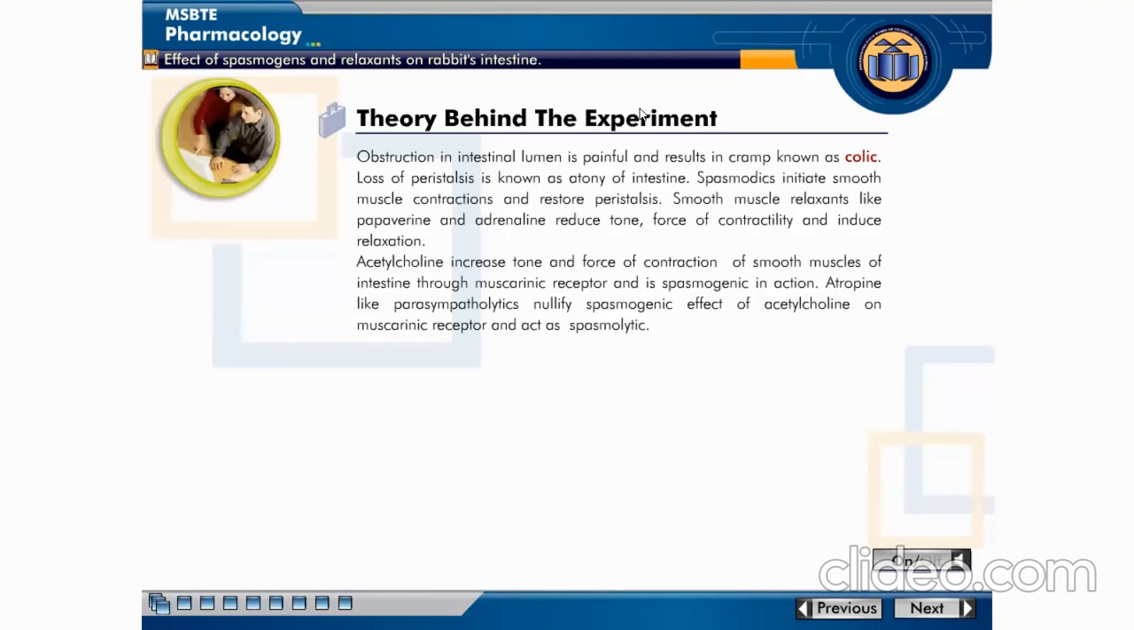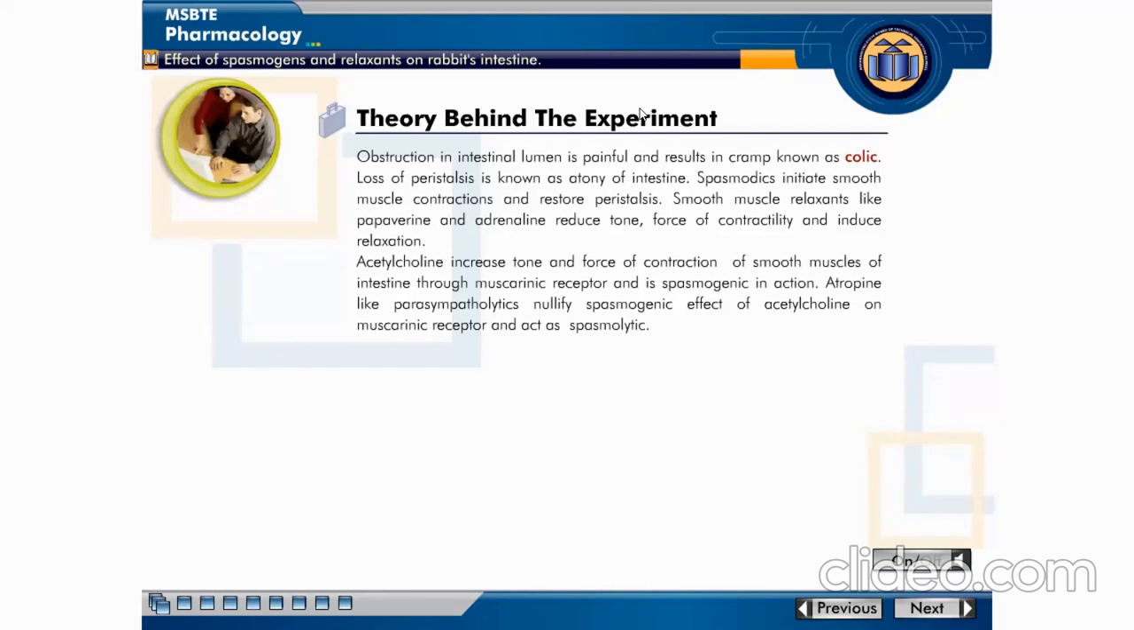In which obstruction in intestinal lumen is painful and results in the cramp known as colic, means there is difficulty or obstruction in the intestinal lumen. Then it is painful, and this painful obstruction in the intestinal lumen results in cramp, and this is termed as colic. Then loss of peristalsis is known as atony of intestine, means lack of normal muscle tone, that is atony of intestine. Then spasmodics means spasmogens.